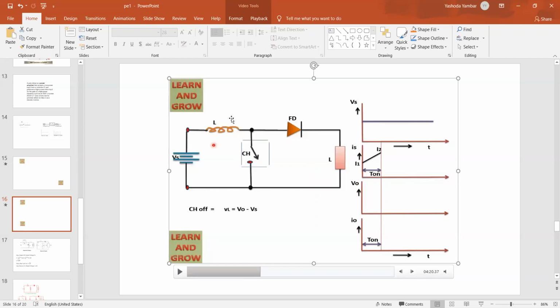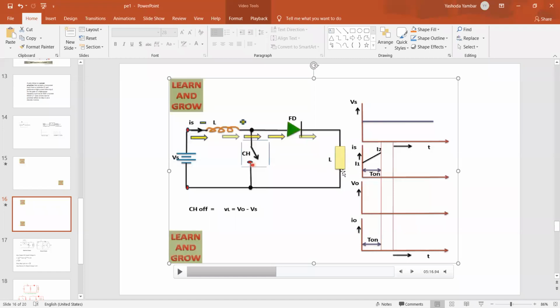What's going to happen? The inductor starts to de-energize. The chopper is off. Now the inductor starts to de-energize. The de-energized current starts from the L plus. Now the potential gets reversed. You can see in the animation, when the chopper is off, the potential across the inductor gets reversed. You can see this will be the plus sign. So direction of current starts from this terminal, not the minus. Animation they have shown wrong. The current has to start from the L plus. L plus, now the diode will be on, and then the energy is transferred to the load.